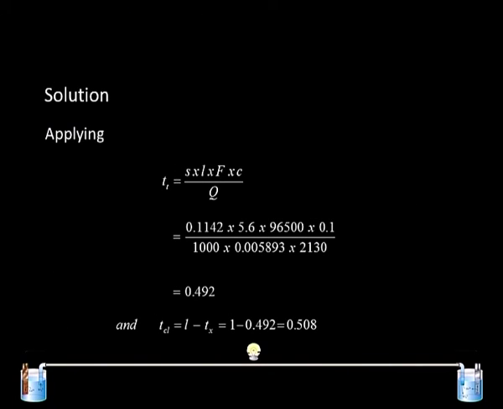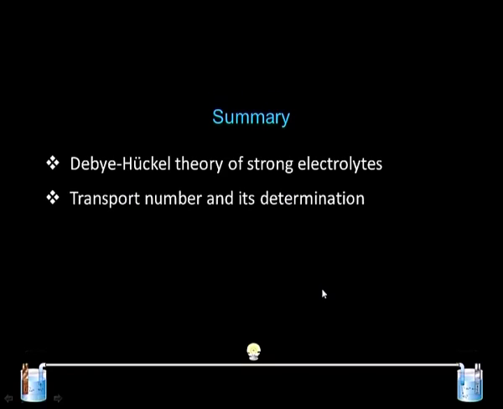The equation which we have seen earlier is T equal to S into L into F into C divided by Q. This is the transport number of cation, and when we put the values 0.1142 into 5.6 into 96500 into 0.1 divided by 1000 into 0.005893 into 2130, this calculation gives a value of 0.492. This is the transport number of the cation. We can get the transport number of anion if we subtract this value from 1, and that turned out to be 0.508.